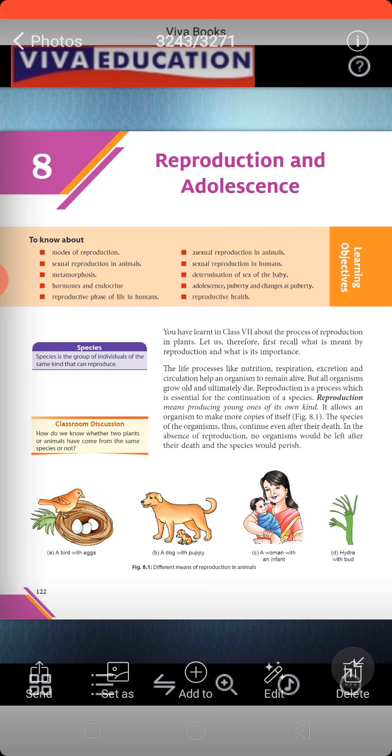Hydra is a species which is generally found in water, and it gives rise to buds. The buds can then grow into a complete hydra later on. In this way, each species is giving birth to its young ones, its little ones, its babies. That process is called reproduction. As we all know, dogs give birth to puppies and cats give birth to kittens. So reproduction means producing young ones of its own kind. This is the definition of reproduction.